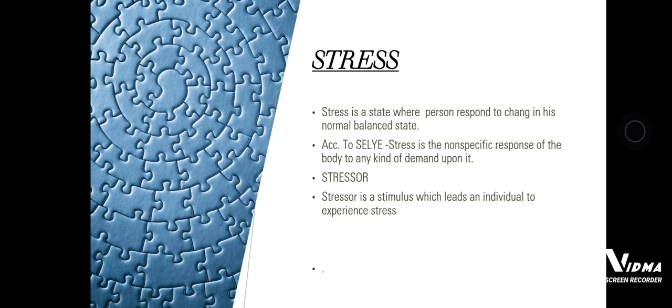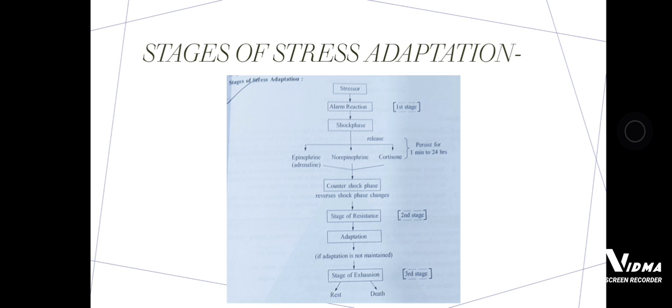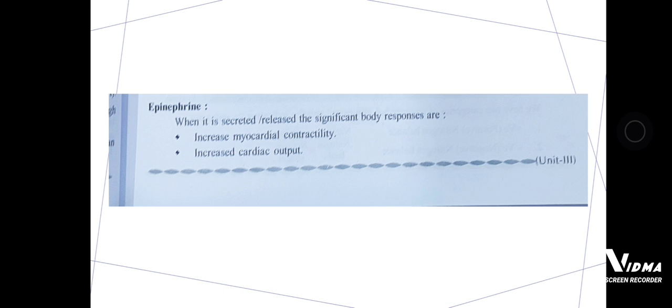Stress adaptation. Stress is a person's complete response to a change in his normal balanced state of mind, and a stressor is a stimulus that makes an individual experience stress. Selye proposed the adaptation syndrome, which has two types, general and local. General affects the whole body. Local affects only a specific part or organ of the body. In these stages we have seen three stages: first is alarm reaction, second is stage of resistance, third is stage of exhaustion.